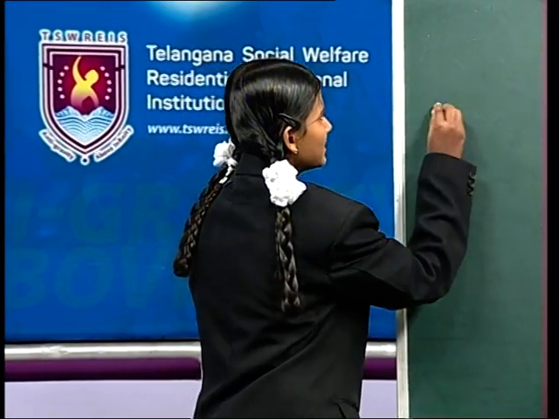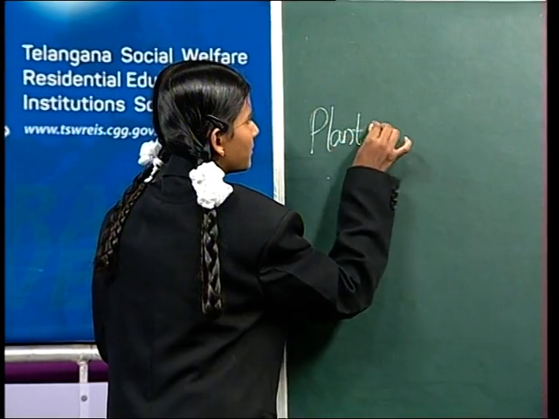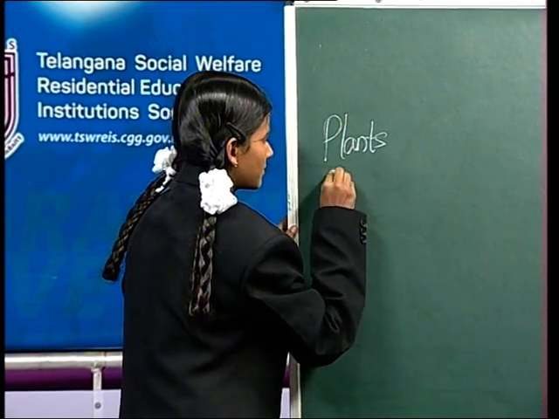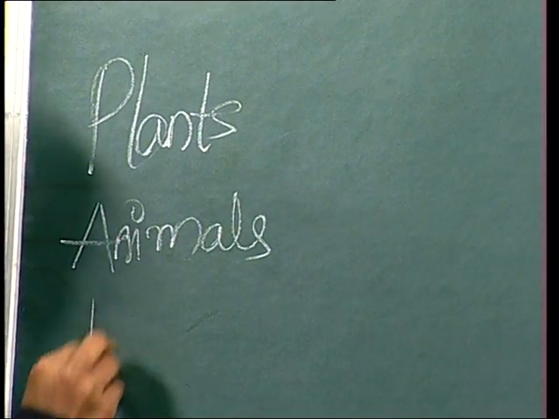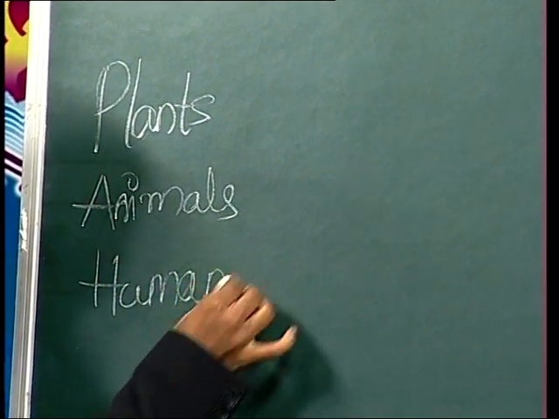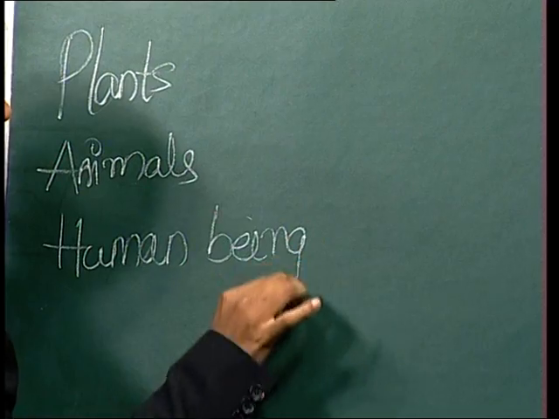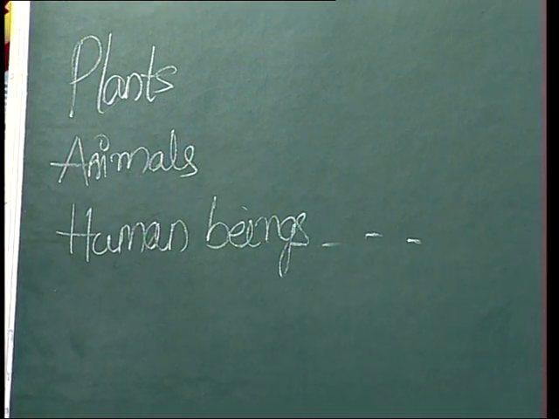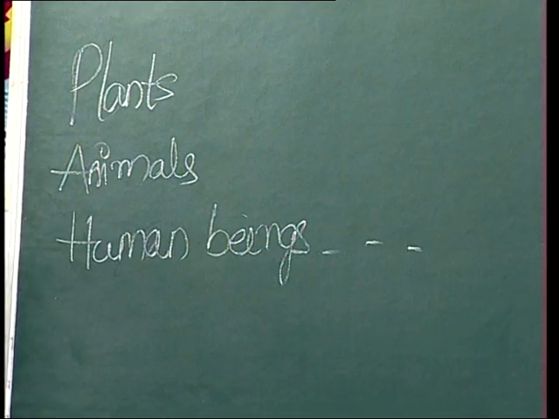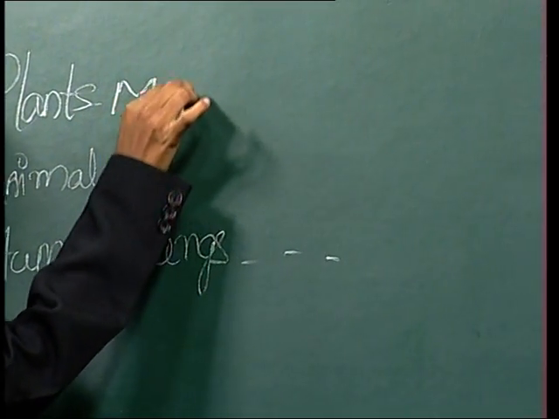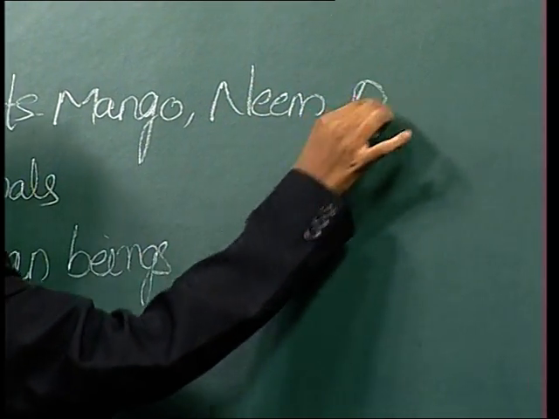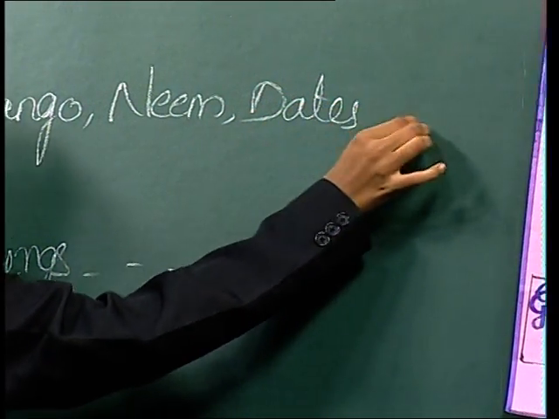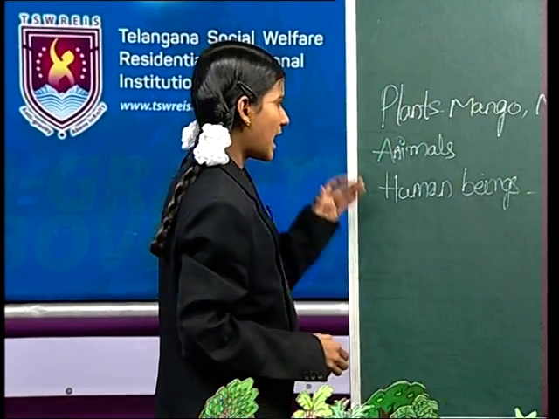Okay. What do we observe in our surroundings? Yes, plants, animals, human beings, etc. Can you give some examples of plants? Yes, like mango, neem, dates, etc. Can you give some examples of animals?